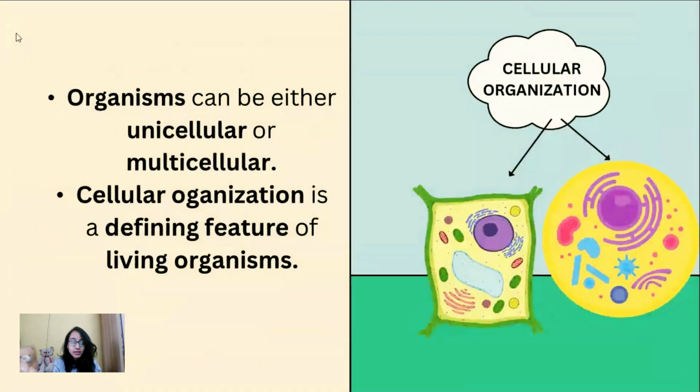The next thing that we see is cellular organization. Organisms can be either unicellular, that is made up of a single type of cell, or multicellular, made up of various kinds of cells. Cellular organization can be considered as a defining feature of living organisms. Here in the diagram, the cellular organization of two different organisms is given.